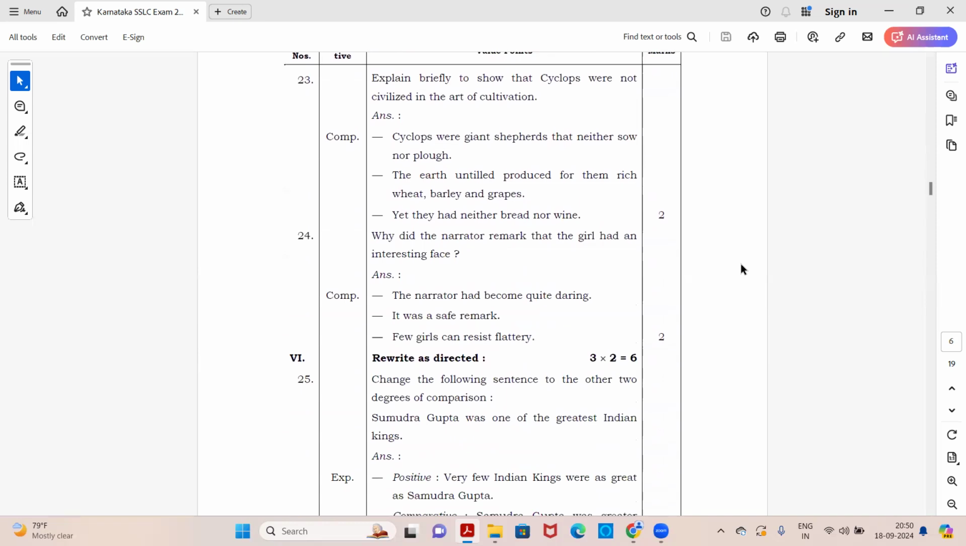Next question. Explain briefly to show that Cyclopes were not civilized in the art of cultivation. Again, points are given. Cyclopes were giant shepherds that neither sow nor plow the earth until it produced from them rich wheat, barley, and grapes, yet they had neither bread nor wine.